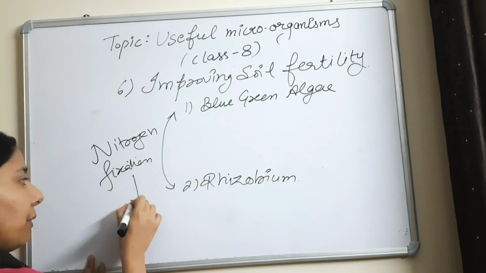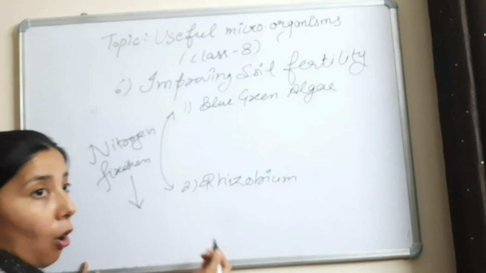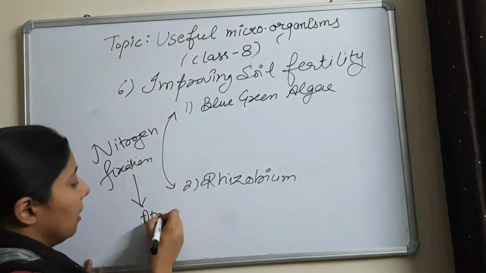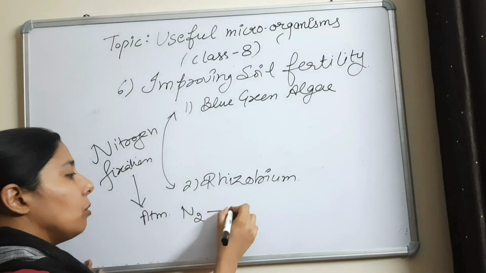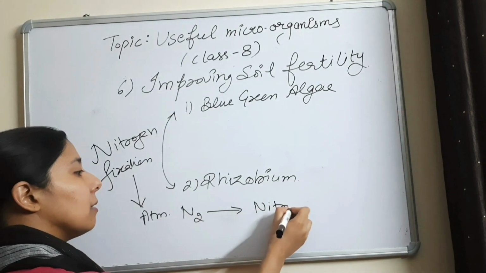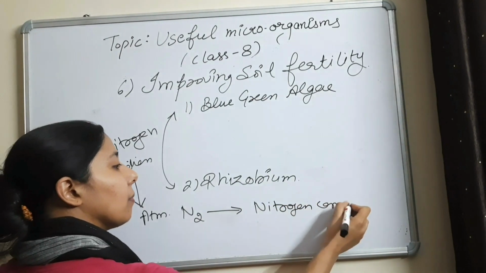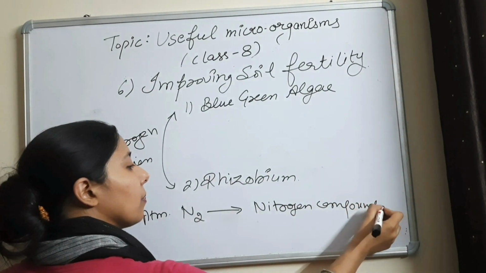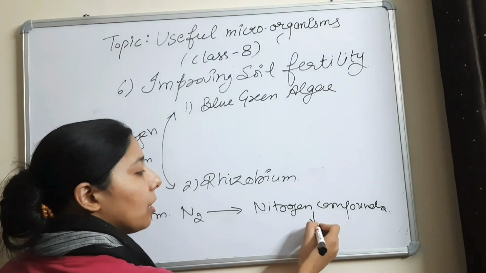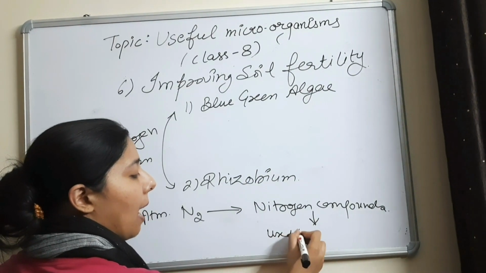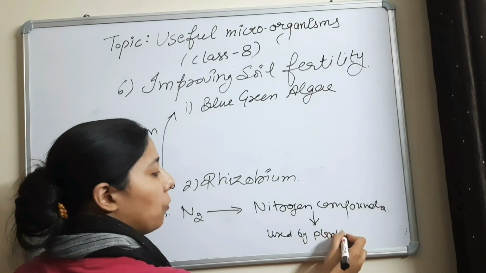And what is nitrogen fixation? It is the conversion of atmospheric nitrogen to nitrogen compounds, and these nitrogen compounds are used by plants for their growth.